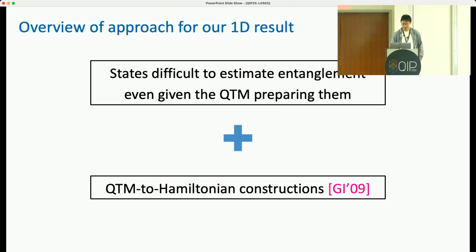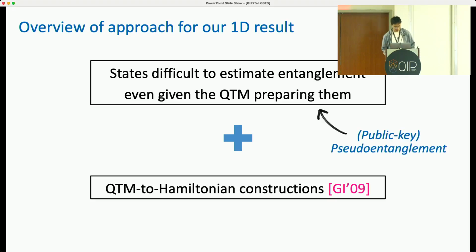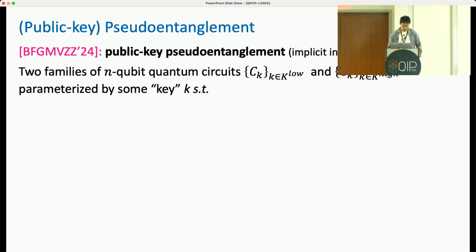We'll begin by illustrating the first building block, which is known as public key pseudo-entanglement. This concept of public key pseudo-entanglement first appeared in a work by Zhou and Hoban, and was formally defined later by Bouland, Fefferman, Ghosh, Metger, Vazirani, Zhang, and Zhou. It refers to two families of m-qubit quantum circuits, C_K low and C_K high. They are parameterized by some key from some crypto primitive, such that these two sets of circuits satisfy the following two conditions.